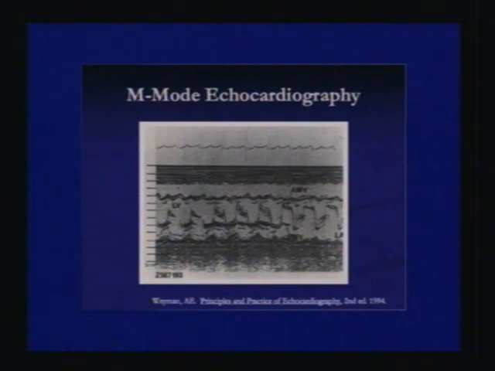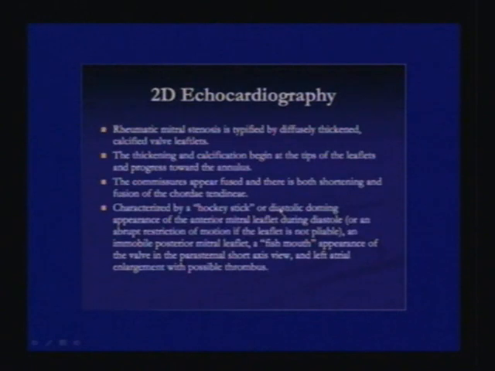Now here you can see the M-mode picture of this patient. Here you can see that the mitral valve, the PML, is moving anteriorly in diastole. There are thickened leaflets, and the EF slope is decreased. This is a clear-cut M-mode picture of a patient with rheumatic mitral stenosis.